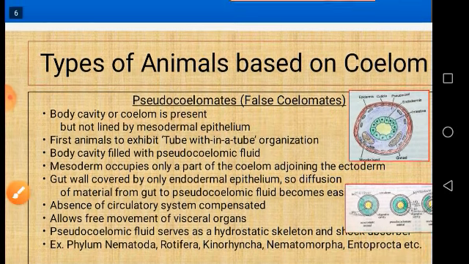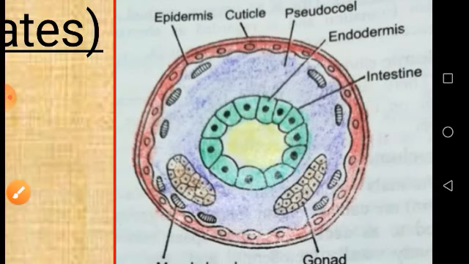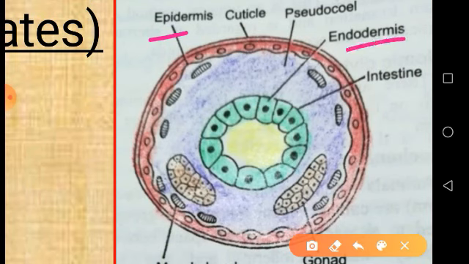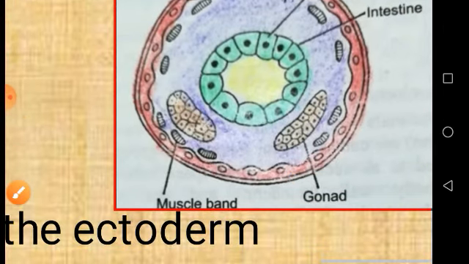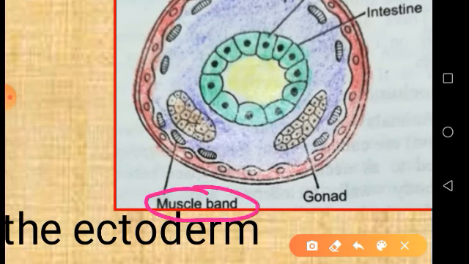We can look at this here. This is the epidermis, and this is the endodermis, and here the mesoderm is in the form of some muscle bands. See, it is in the form of muscle bands here and there, and these muscle bands are occupying only some spaces like this.